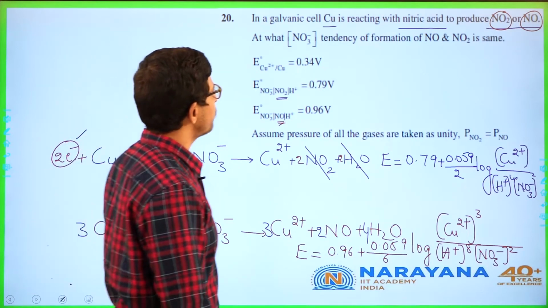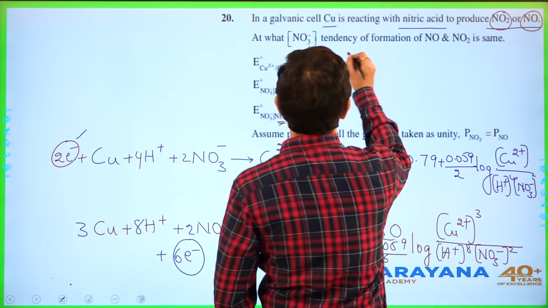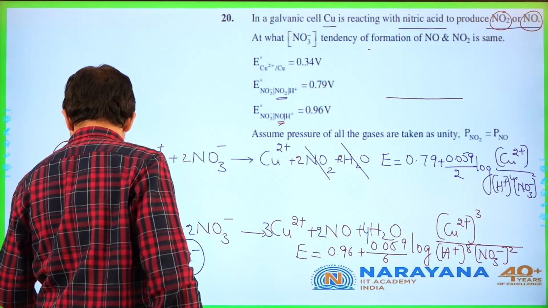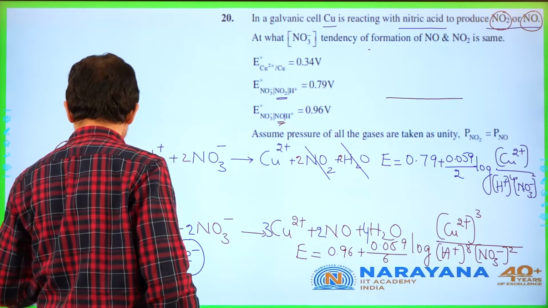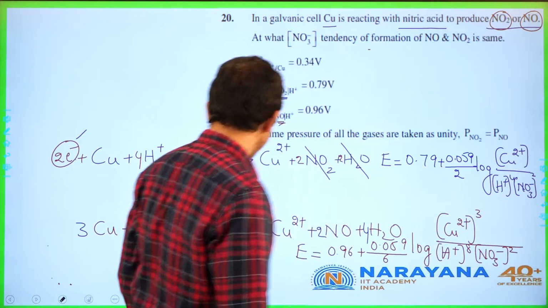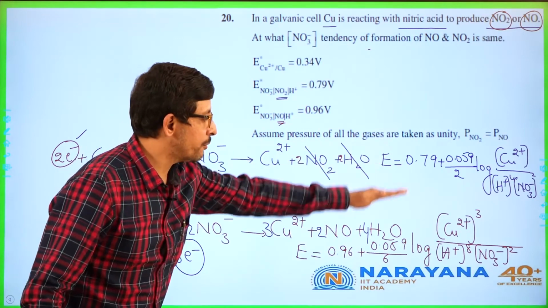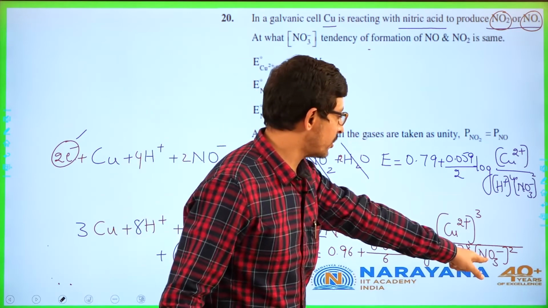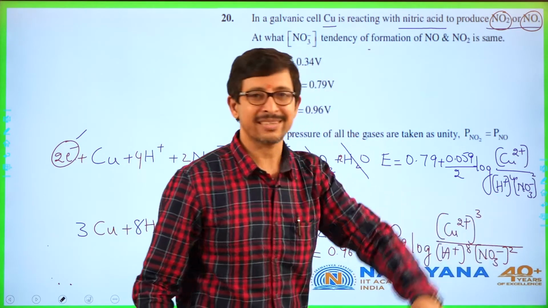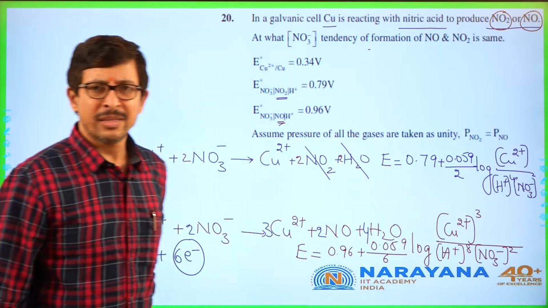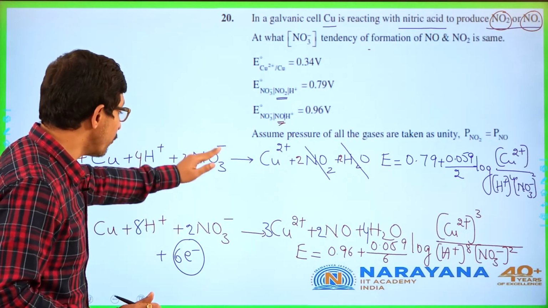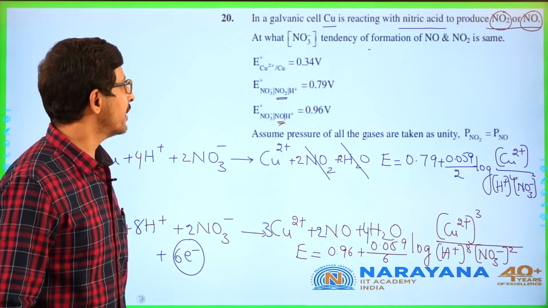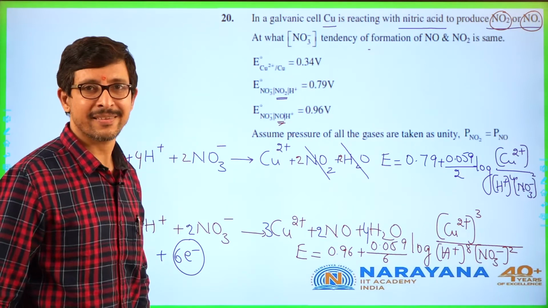And here if you observe, they mentioned that tendency of formation of both are considered to be same. It means these two values need to be made equal. And once you make equal, you need to calculate the concentration of what? NO3 minus. Simple, but you need to know how to write the relation. Then automatically you can get your answer in your examination.